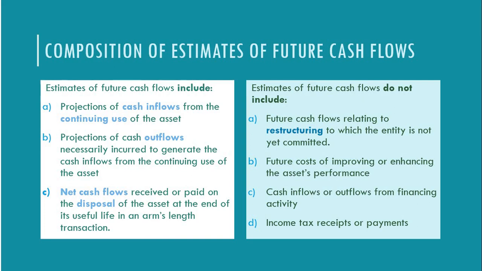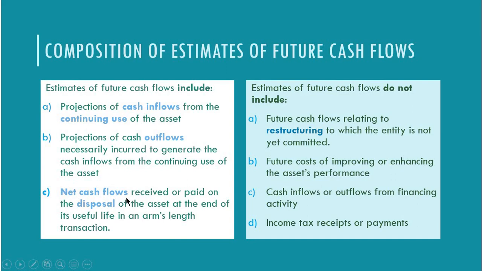Ito na, no? So, composition of estimates of future cash flows. So, the estimate of cash flows includes projections of cash inflows from the continuing use of the asset. So, kung ano yung cash inflows na pwedeng ma-produce ng asset when we use it in the foreseeable future. Projections of cash outflows necessarily incurred to generate the cash inflows from the continuing use of the asset. Of course, kapag may cash inflow na ma-produce yung asset, may cash outflow din siya na pwedeng gamitin. And the net cash flow, so technically cash inflow minus cash outflow, received or paid on the disposal.